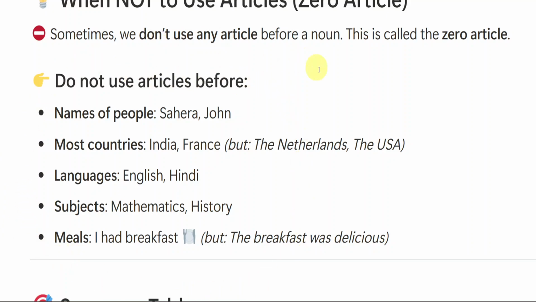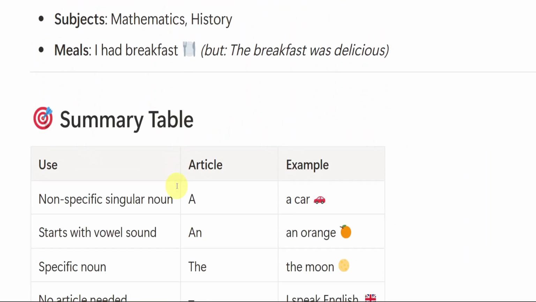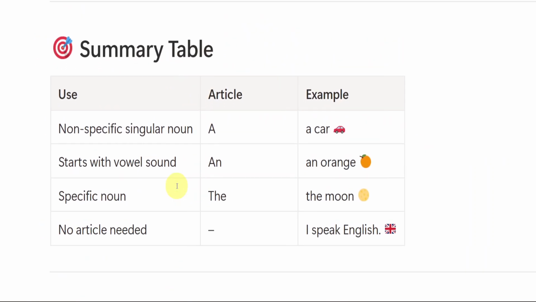Okay, like when we don't use articles. You know that you use a before a consonant sound, you use an before a vowel sound, you use the for particular or specific things. But it is very important to know when you don't use articles. If you use articles where there is no need, that will be completely wrong. So make sure you don't use articles before the names of people, most countries, languages, subjects, and meals.